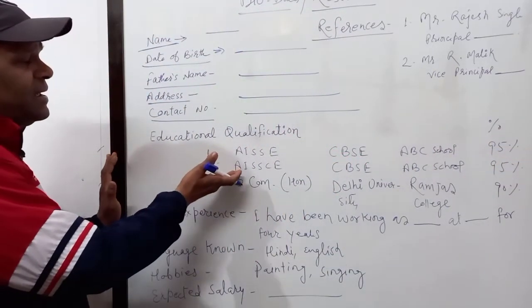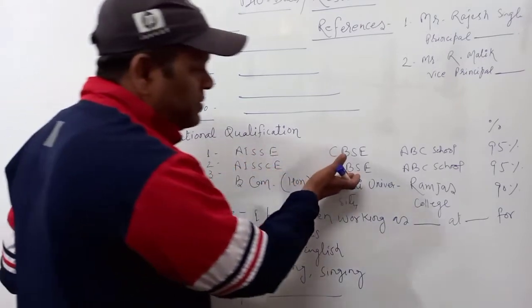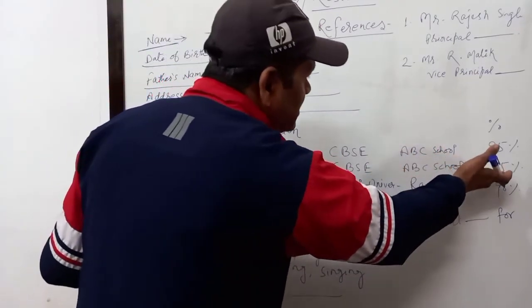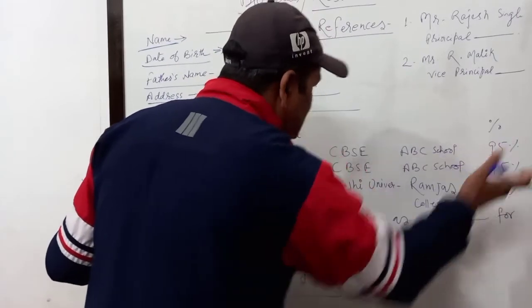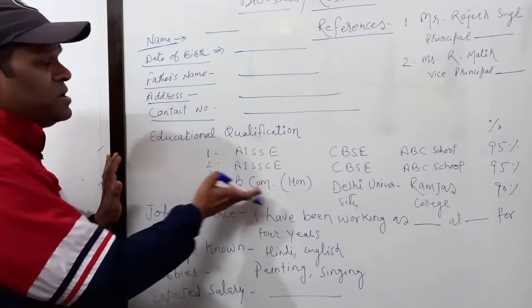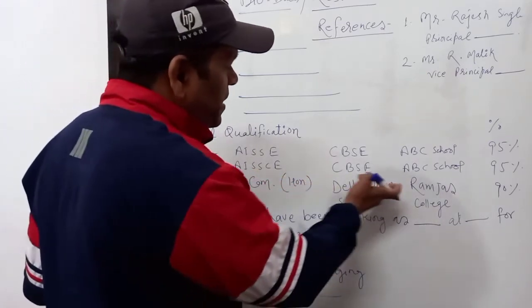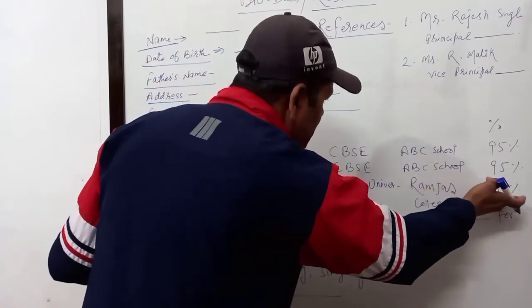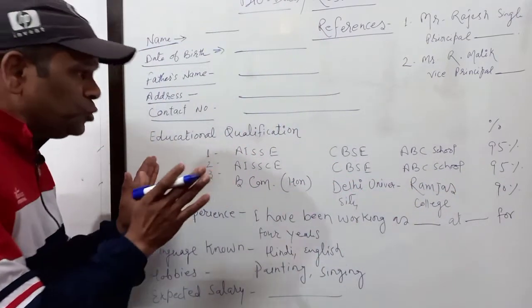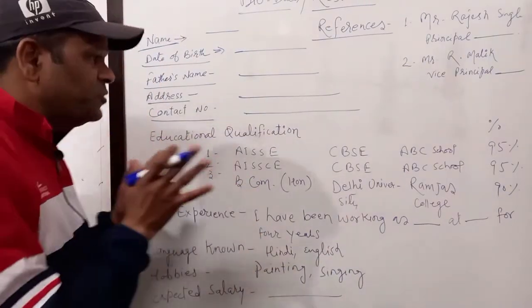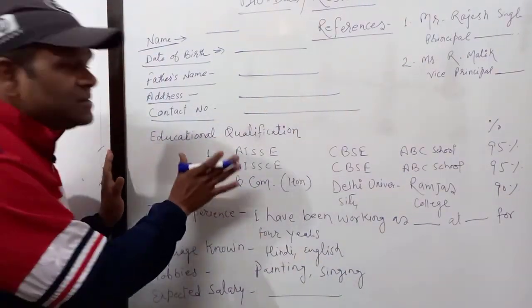Then the second is AISSCE, it is again from CBSE board, school is ABC school, and the percentage he or she got is 95%. Then the third line is BCom honors. It is from Delhi University, and the college name is Ramjas College. The percentage he has got is 90%. So you can write that in tabular form also. But if you don't want to, you can write in a simple way.